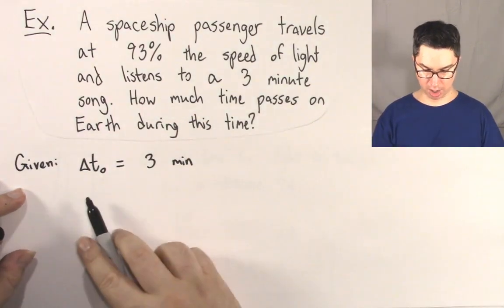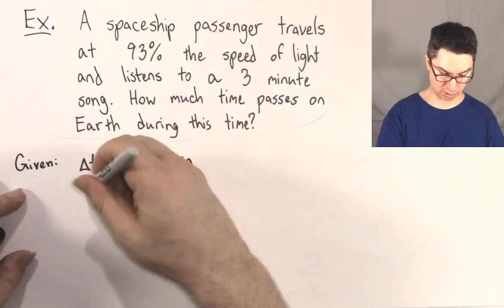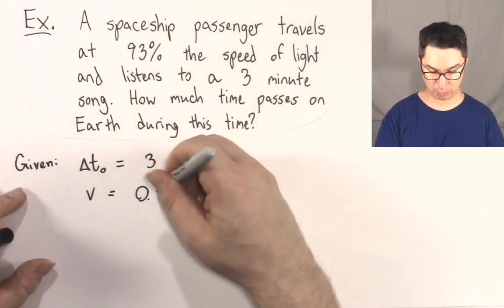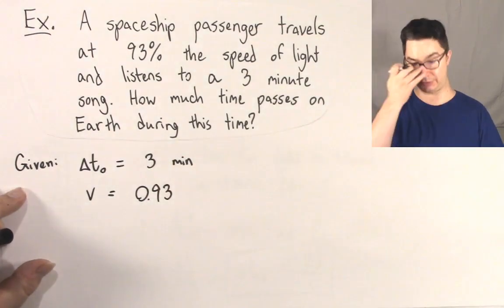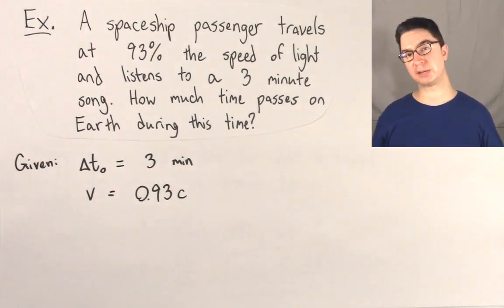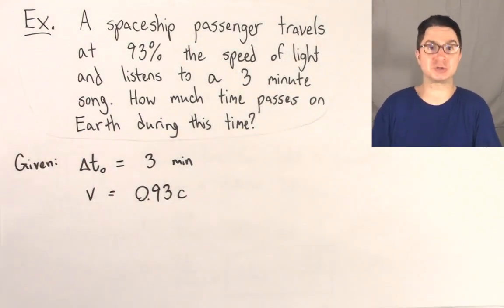Okay, what else can we say here? The speed, v, is 93% the speed of light. We write that like this: 0.93, because that's the same thing as 93%, times the speed of light. That was easy. So now we're going to set up the equation for time dilation, because we're trying to figure out how much time is measured outside the spaceship.